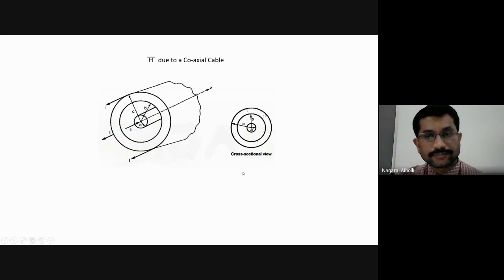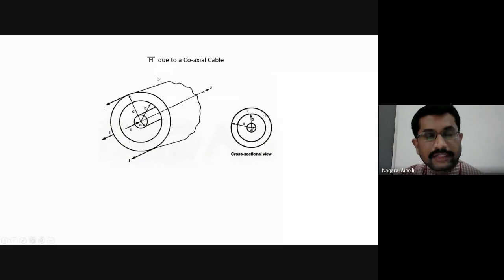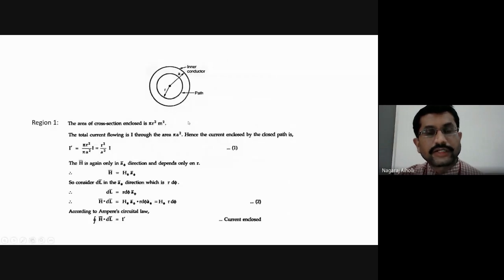Okay, this is a cross sectional view that you are seeing here. Inner radius is a, then we have b and c. Region 1, the area of cross section enclosed here is pi r squared meter squared. We are considering finding the H bar for four regions of the coaxial cable.